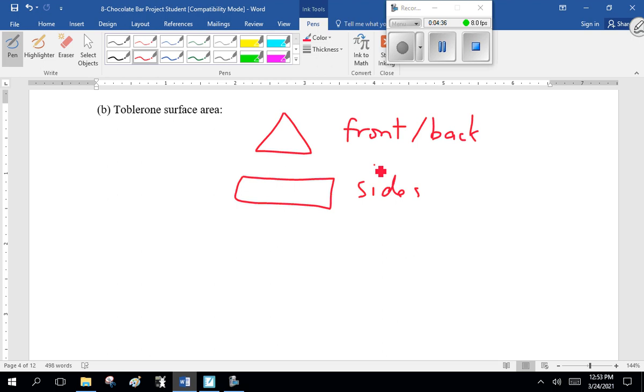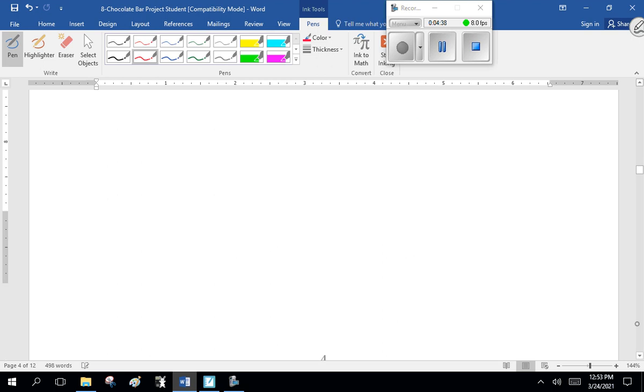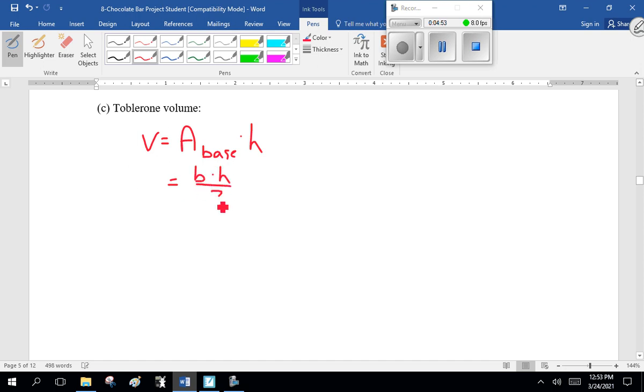And then, next page, the volume. And remember what you have. Volume is area of base times height of the prism. The base is a triangle, so this is base times height times the prism height.